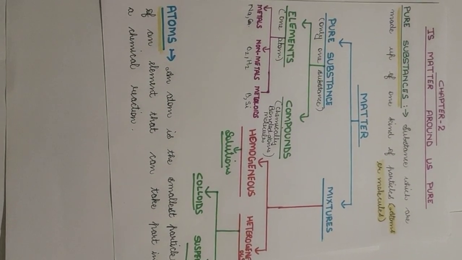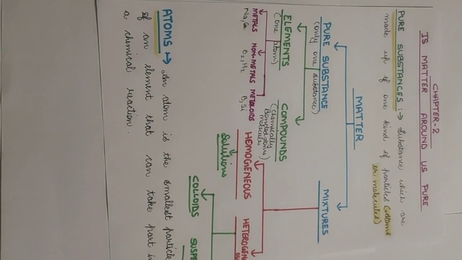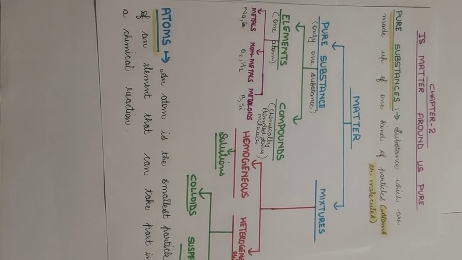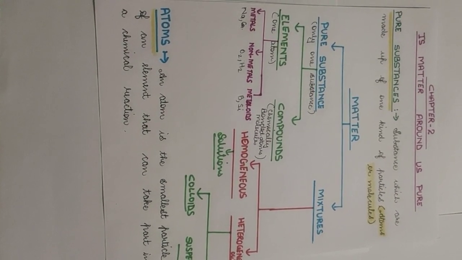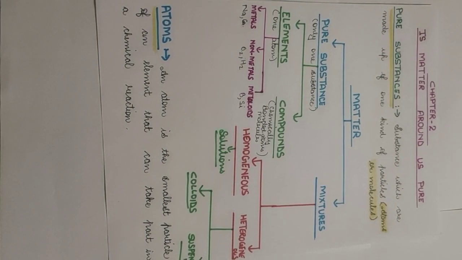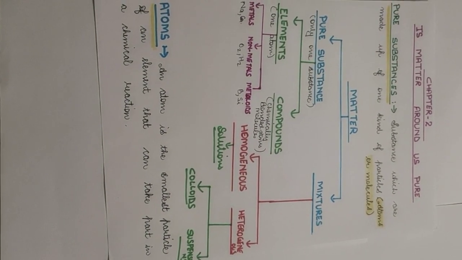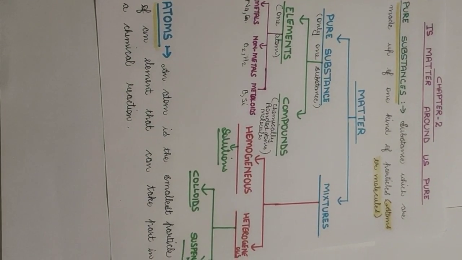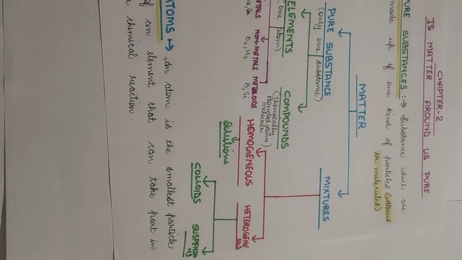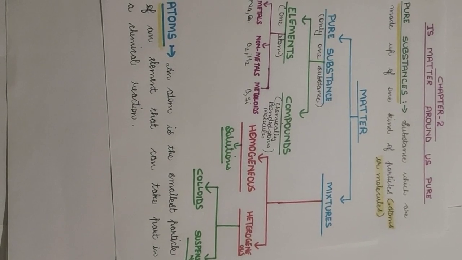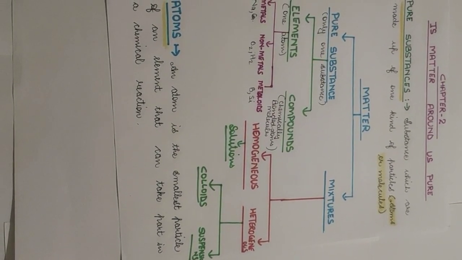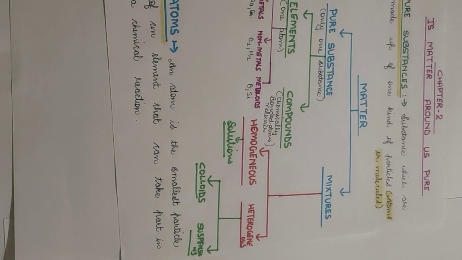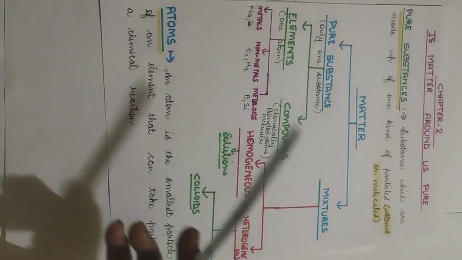So, in the last lecture, we read about chapter number 2, that is, Is Matter Around Us Pure? Moving ahead with the topic, we were reading about the chemical nature of matter. In the first chapter, we read about the physical nature of matter. In this chapter, we are dealing with the chemical nature of matter. That is, chemically, matter can be divided into two types, that are pure substances and mixtures.